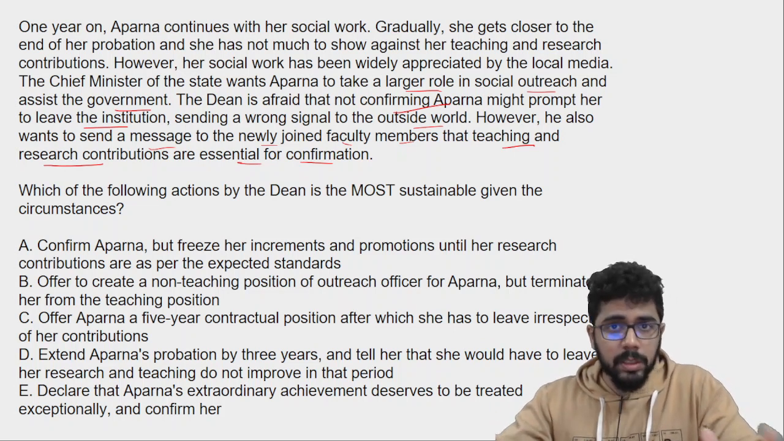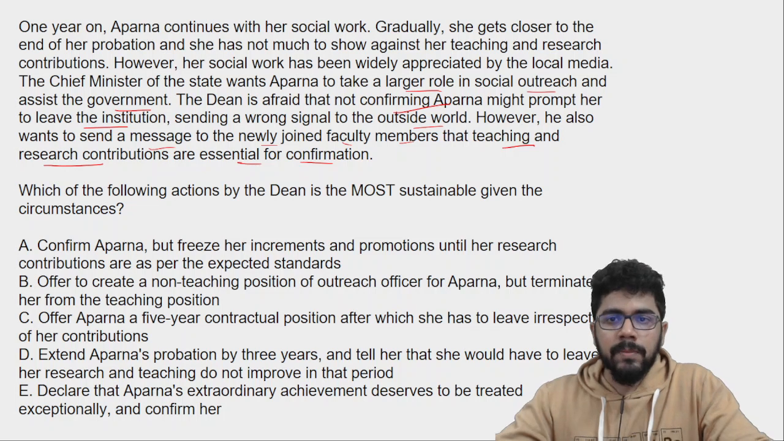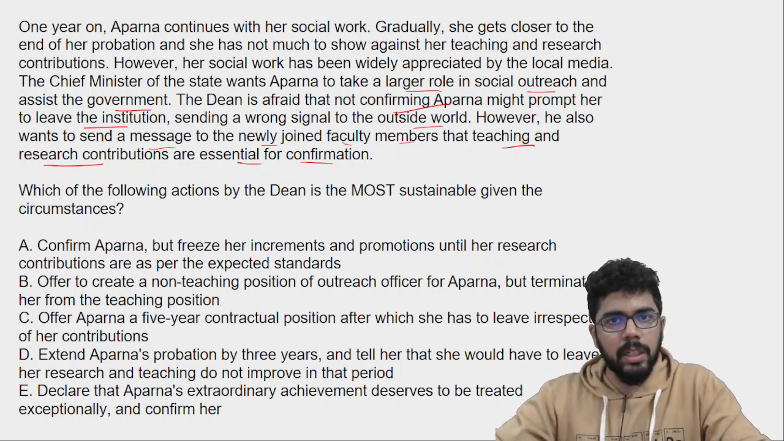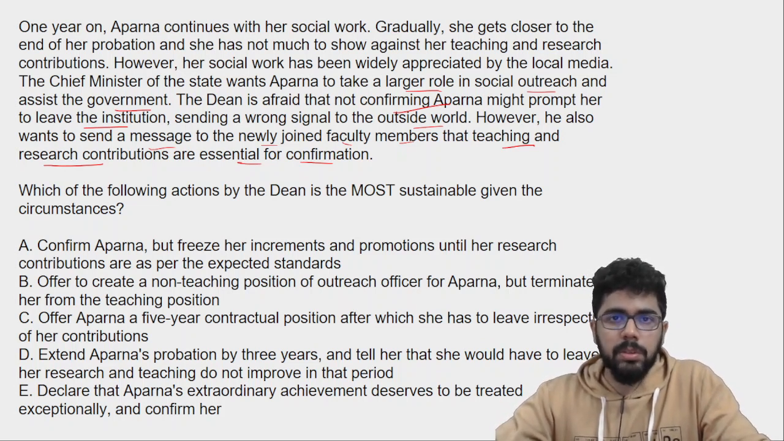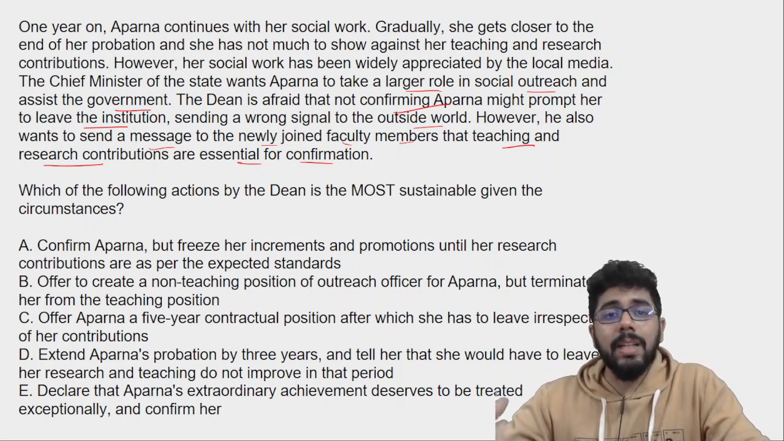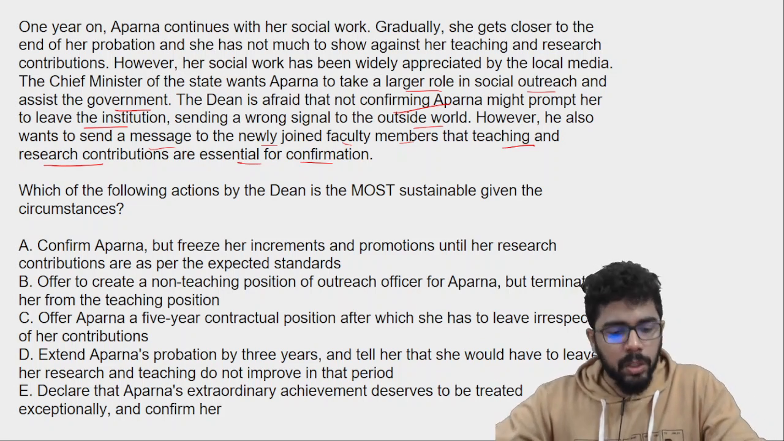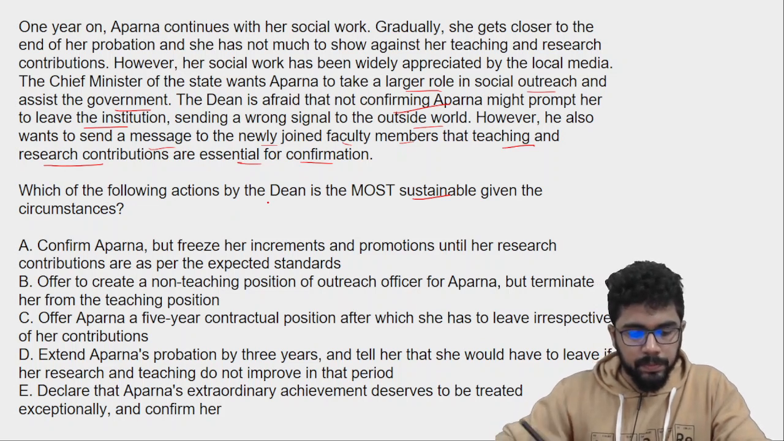But if he gives her any extra support, it might look biased, and maybe other faculty members can enjoy that liberty, that if an exception can be made for one person, it can be made again. So they might not take the norms very seriously. So that is the dilemma. So which of the following actions by the dean is the most sustainable given the circumstances?